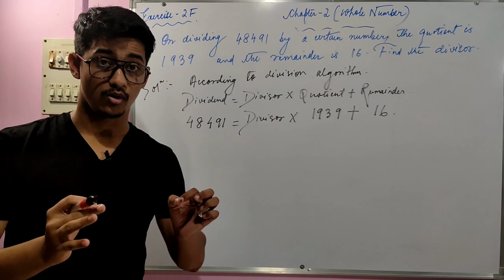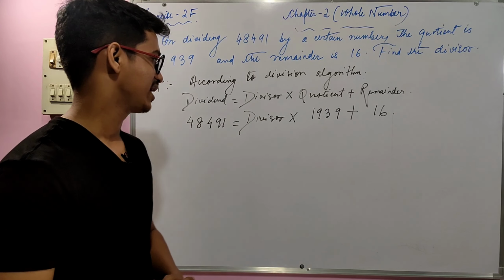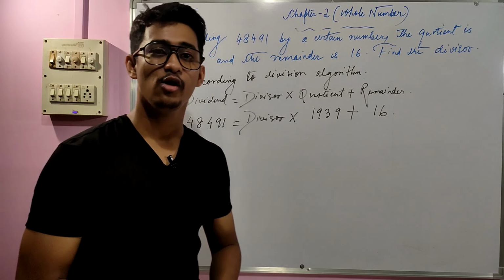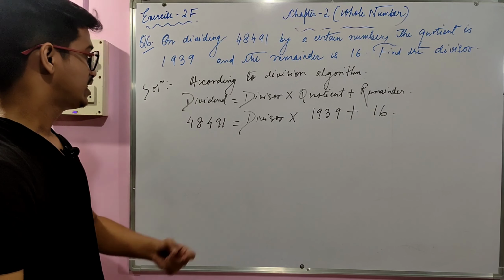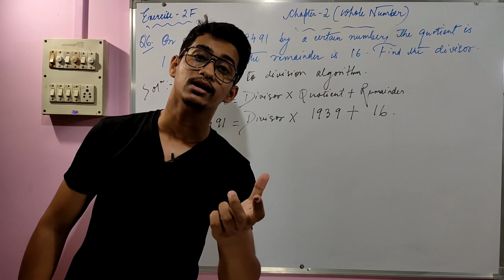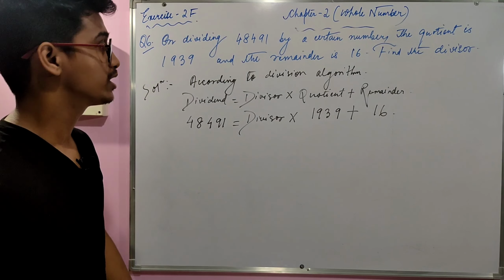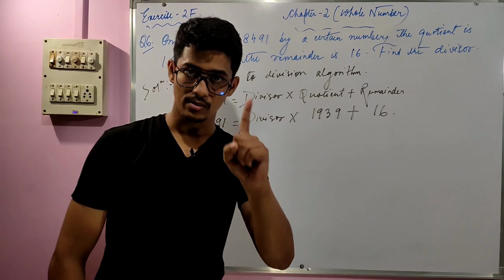So now at this point we have to find out what the divisor is. How will I find it? Let's see. 48491, that is our total. To find that number, first we have to do one process.